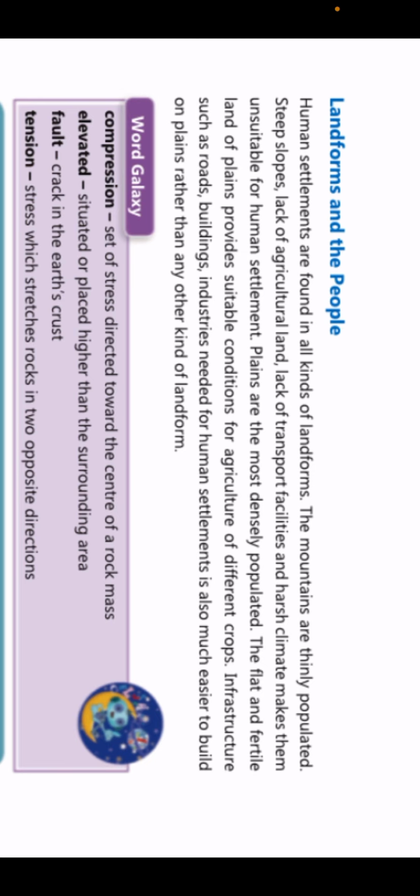Densely मतलब बहुत ज़्यादा populated. Why? Because it's a flat land, it's a fertile land. It provides suitable conditions for agriculture of different crops. Crops उगाना easy है, agriculture करना easy है, rivers हैं, so water is easy. Infrastructure such as roads, railways, industries, ये सब बनाना easy है. And these are all the things that we need. And it is also much easier to build on plains rather than on other kinds of landforms.